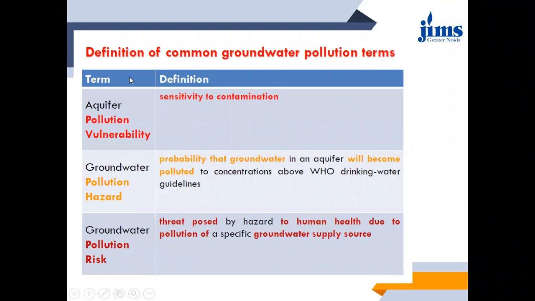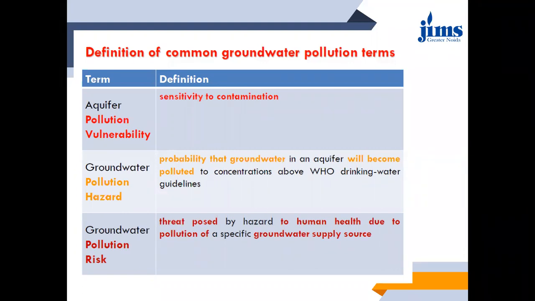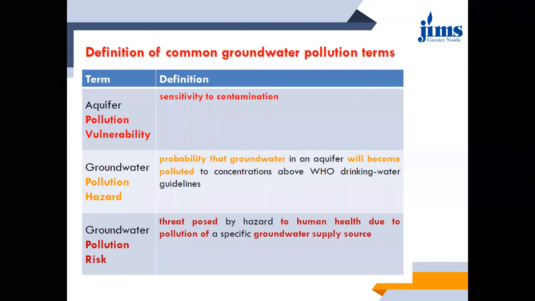There are certain terms most commonly used when groundwater pollution is talked about. The first one is aquifer pollution vulnerability. This is basically the sensitivity or reactiveness to contamination. Till now you have studied four kinds of aquifers, and all those different aquifers behave or respond differently to contaminants.